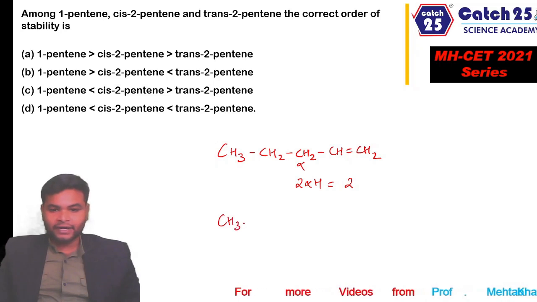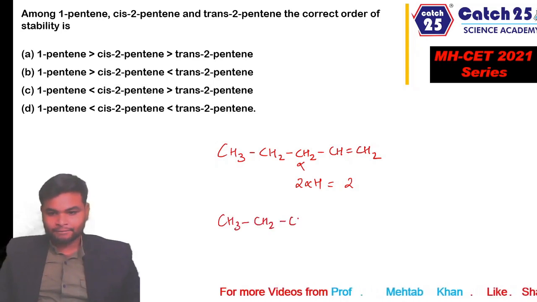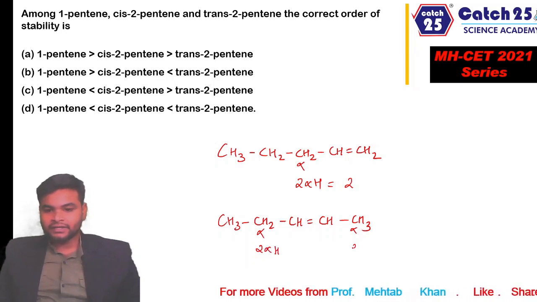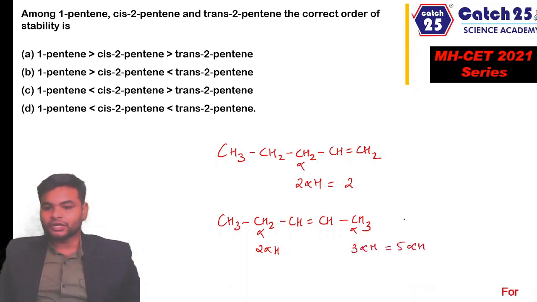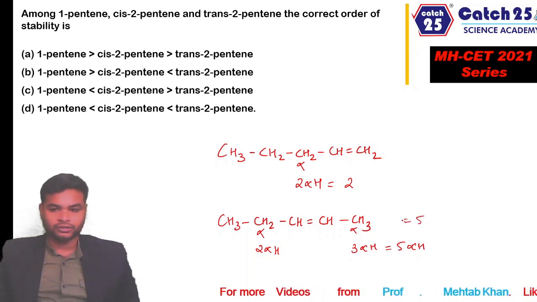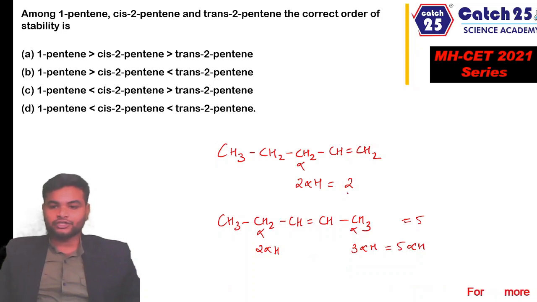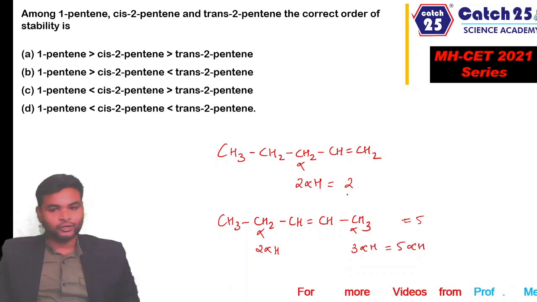Whereas in case of pent-2-ene, the number of alpha carbons are 2 and the number of hydrogen atoms attached to these alpha carbons are 2 and 3. That means a total of 5 alpha hydrogens. That means this molecule pent-2-ene is going to form 5 contributing structures in all, right? So a total of 5 contributing structures are going to be formed in case of pent-2-ene, whereas in case of pent-1-ene only 2 contributing structures are possible.